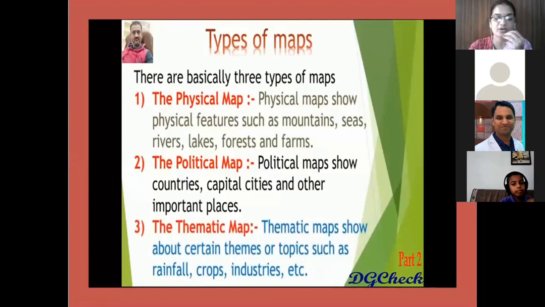Students, now one more is left, conventional signs. There are standard signs and symbols that are internationally accepted to depict certain features on the map.